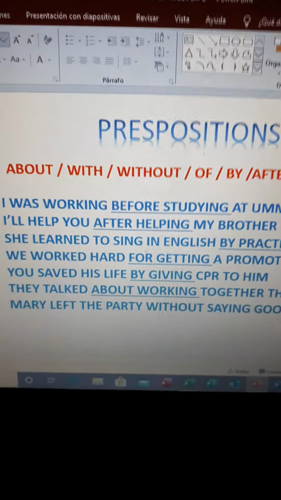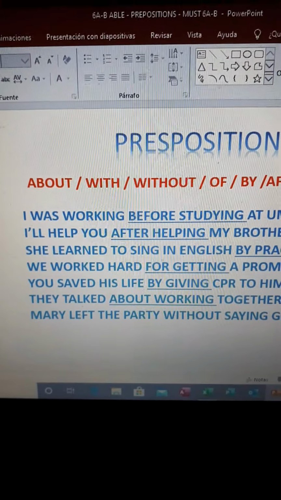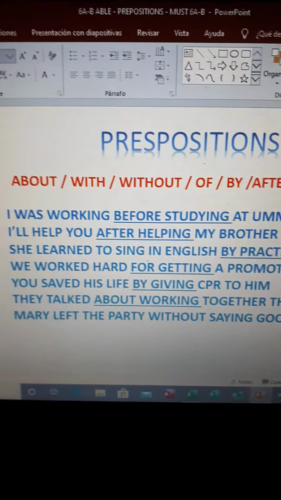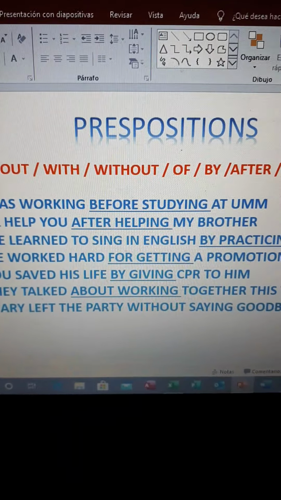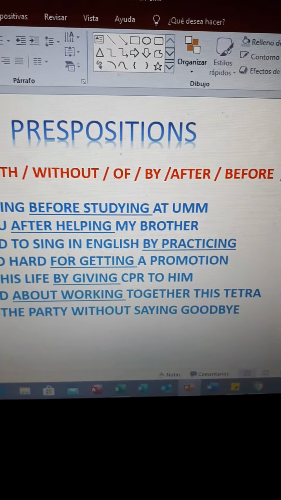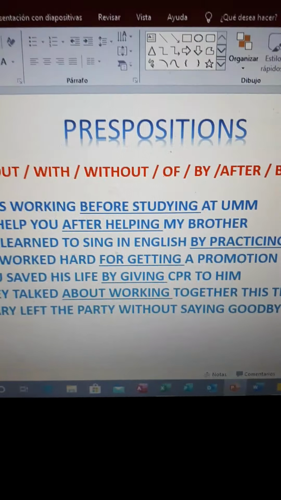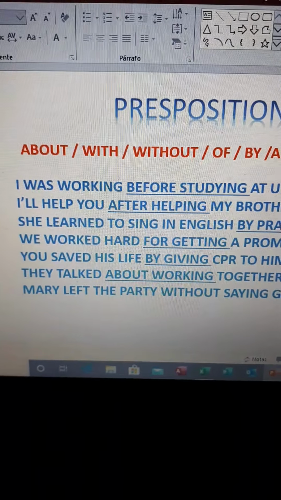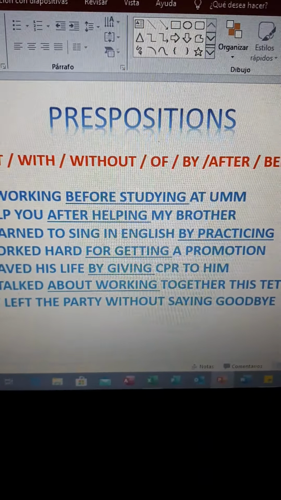Well, and then we spoke about prepositions. We know many prepositions, but for this topic we're going to work with about, with, without, of, by, after, before, and for, okay? Here we have some examples. I was working before starting at UMM.